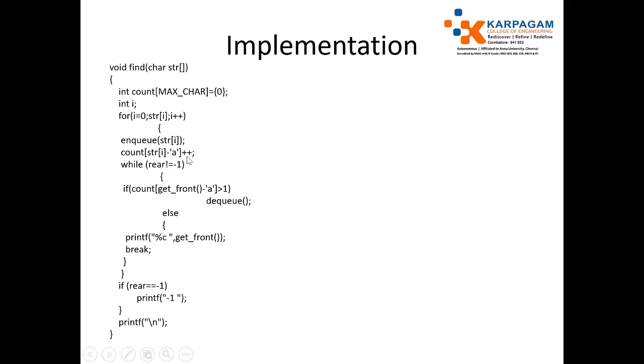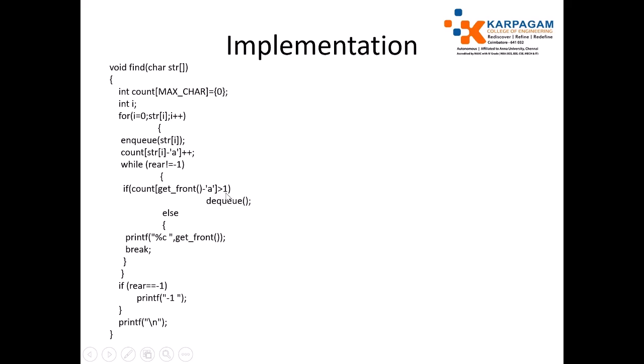After that, when you read a again, the count will become more than 1. If it becomes more than 1, it will not print it, just pop it. So just enqueue it and maintain the counter in the count array. Then just check if the queue is empty. Until the queue is empty, you have to check. Just retrieve the front end of the queue and hash it with a to get the count of that particular character.